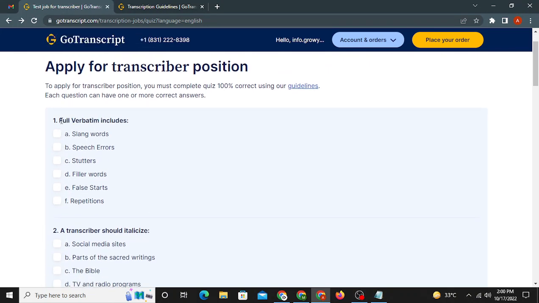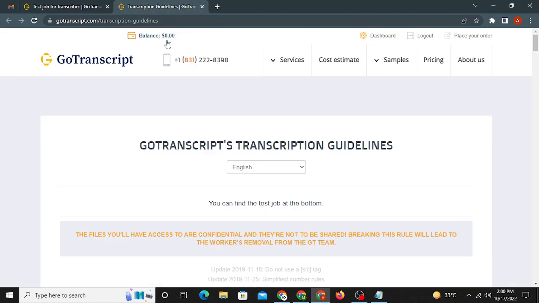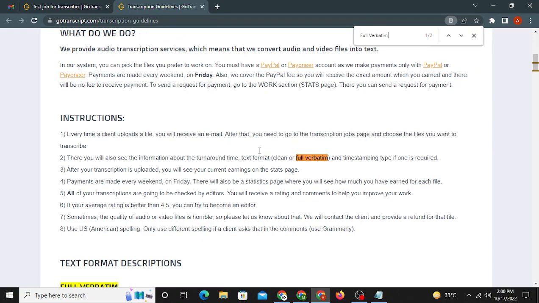They are asking: full verbatim includes slang words, speech errors, stutters, filler words, false starts, repetition. So what we can do is just copy that, go to the guidelines, press Ctrl F and press Ctrl V. Then we're going to find the answer for that.